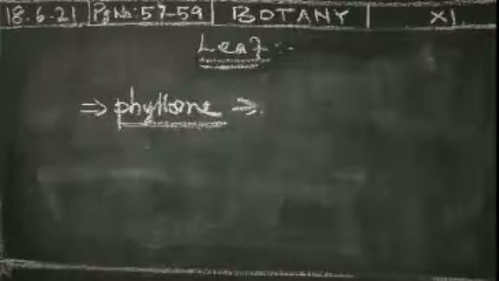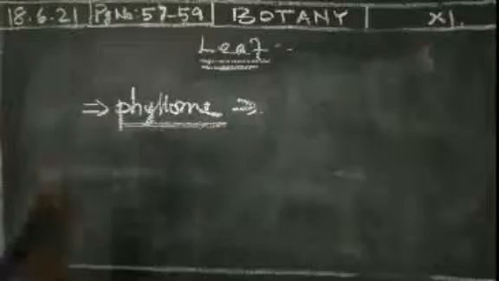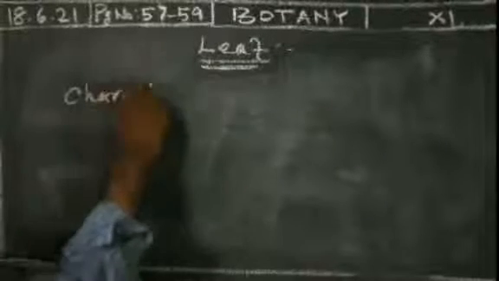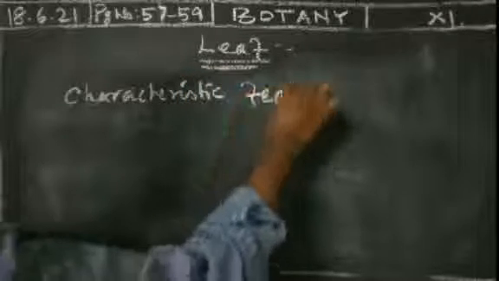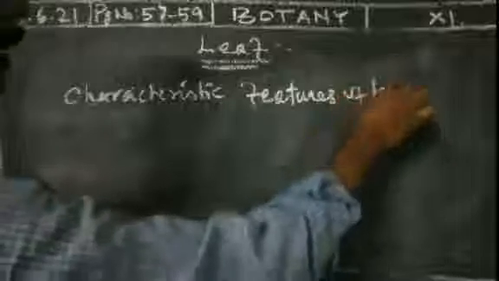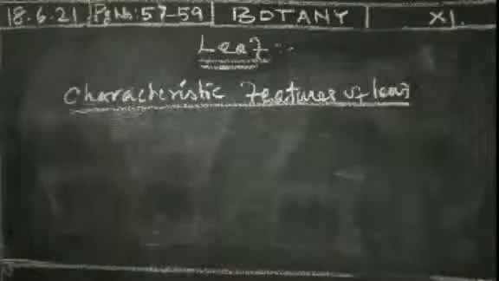The next one is, what are the characteristic features of a leaf? A number of characters are present in a leaf.